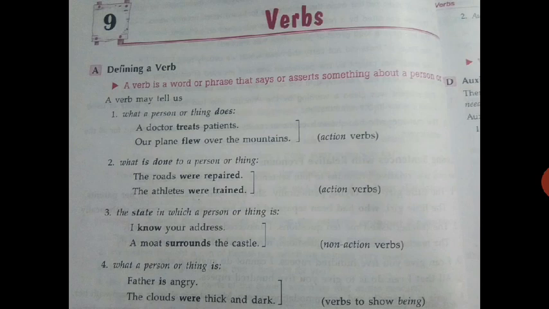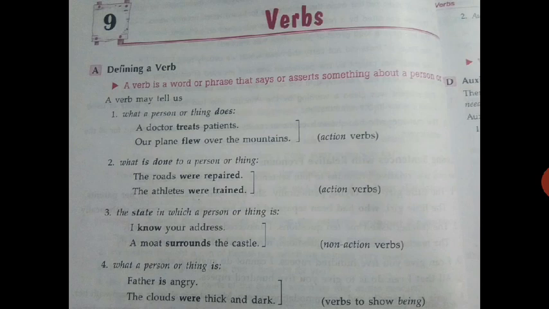Treats: a doctor treats patients. Treats is the verb. Our plane flew over the mountains. Flew is an action verb. What is done to a person or thing? The roads were repaired. The athletes were trained. The state in which a person or thing is: I know your address. A moat surrounds the castle.